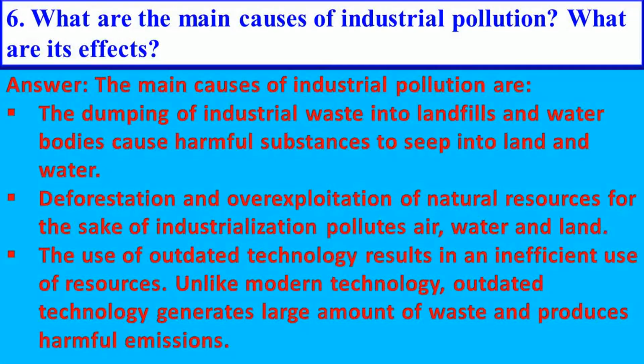Deforestation and overexploitation of natural resources for the sake of industrialization pollutes air, water, and land.